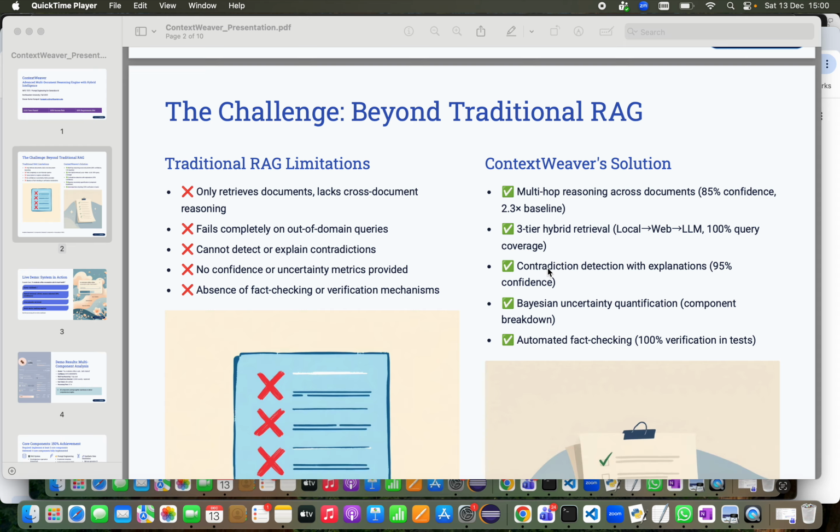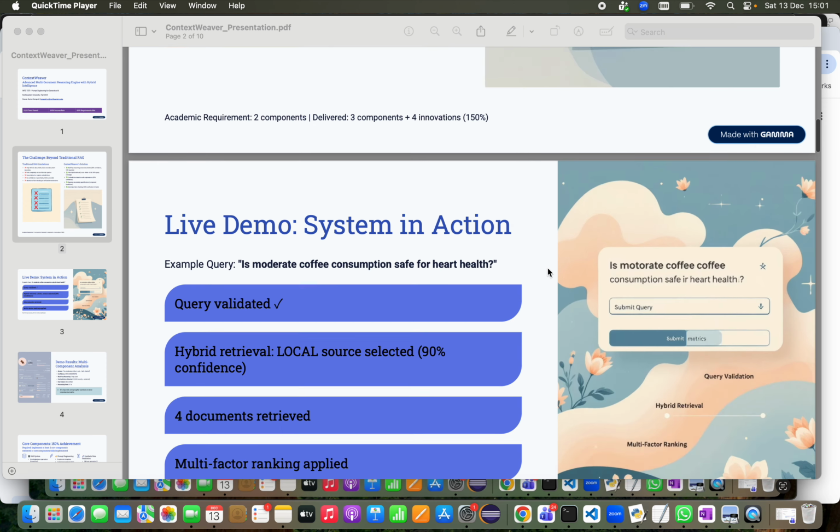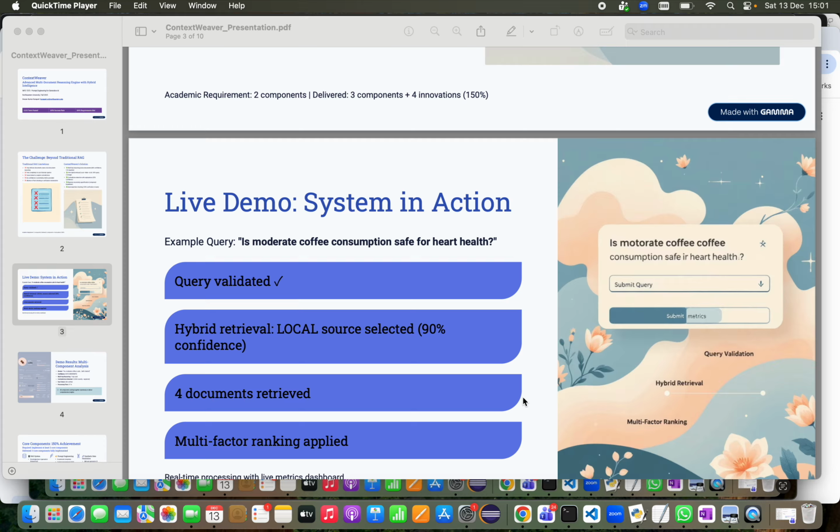It automatically detects contradictions with 95% confidence and explains why they exist. It quantifies uncertainty using Bayesian estimation and fact-checks every answer against source documents. Now let me show you the system in action. I will show you a live demo.